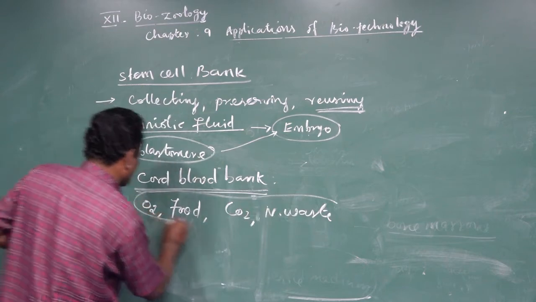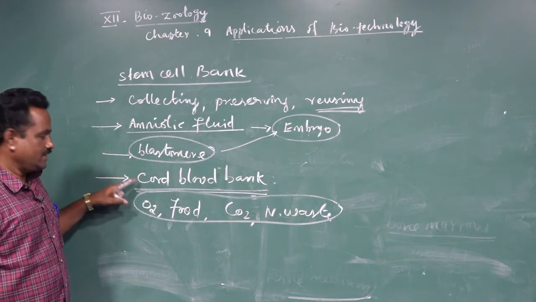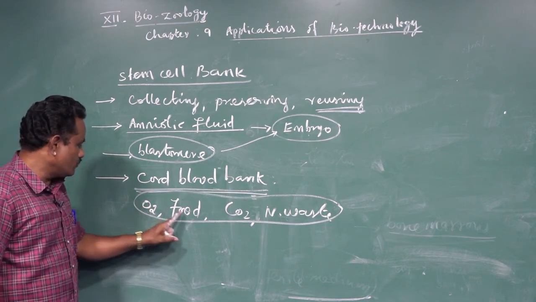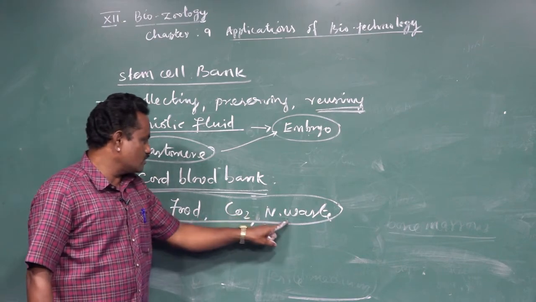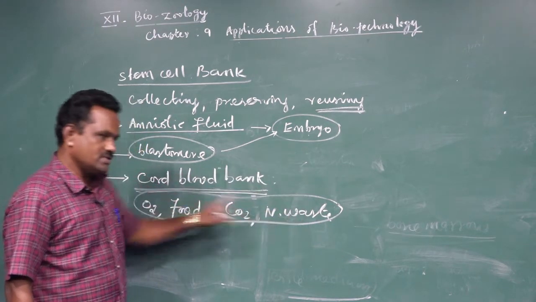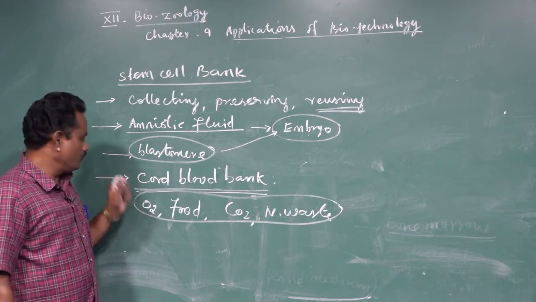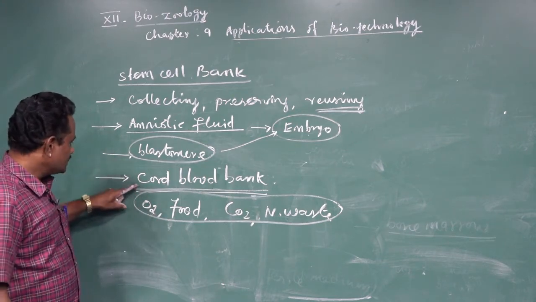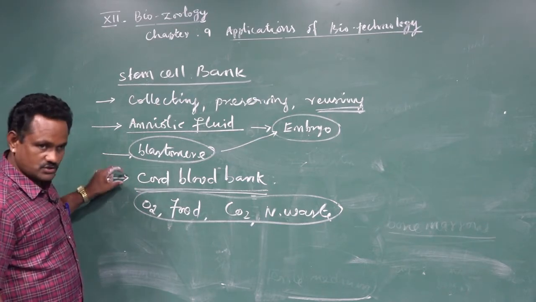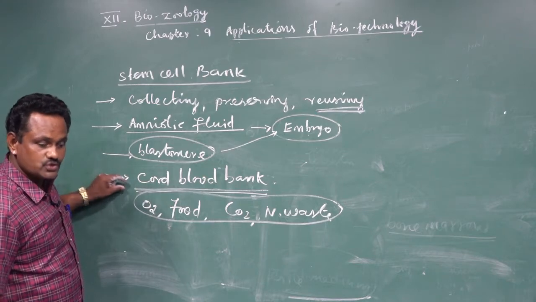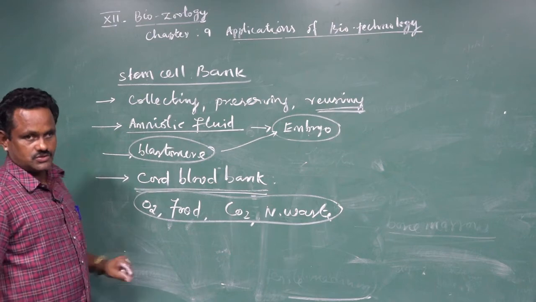Everything is happening through the umbilical cord. So transportation of O2 and food to the developing embryo, and the CO2 and nitrogenous waste produced in the embryo, are actually transported back to the mother's uterus through the umbilical cord. So here the umbilical cord also contains a large number of blastomere cells or unused cells. These also act like stem cells.